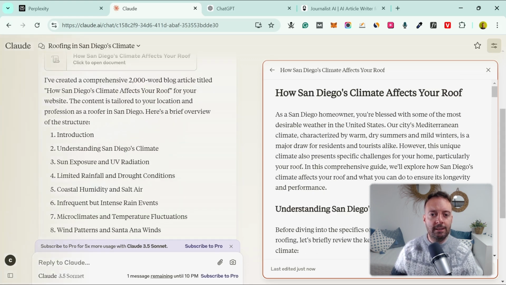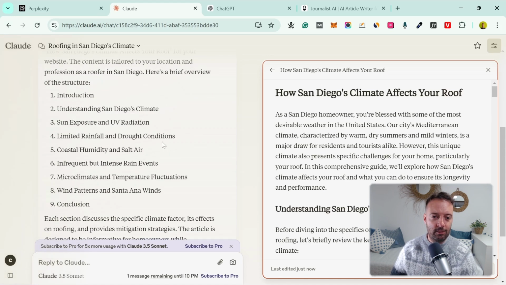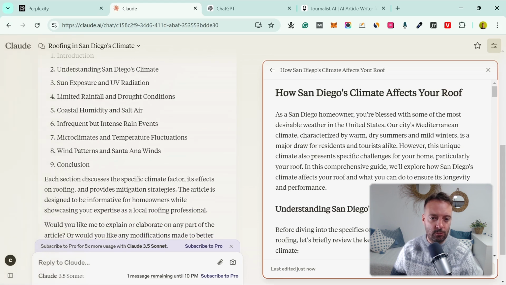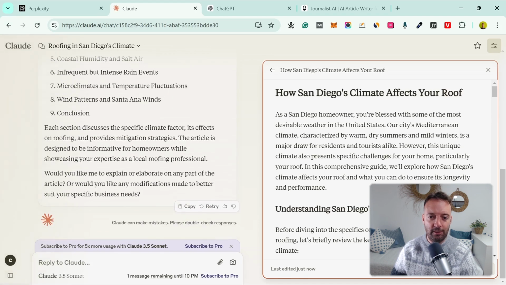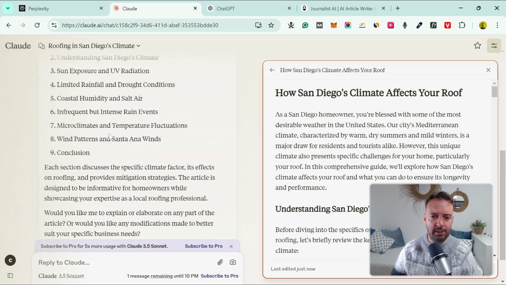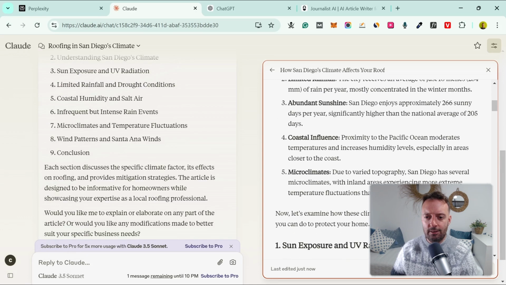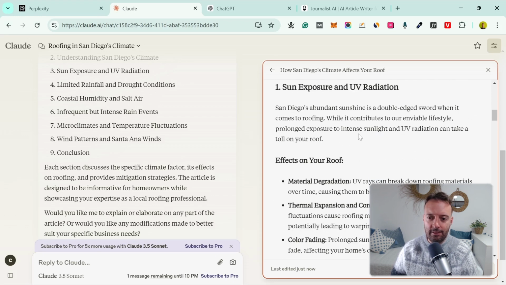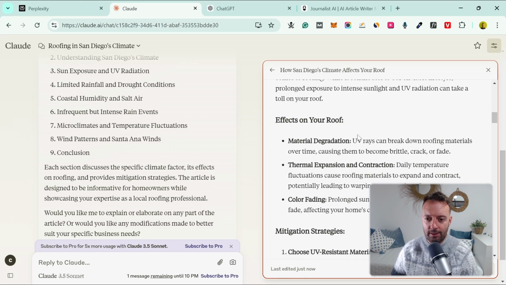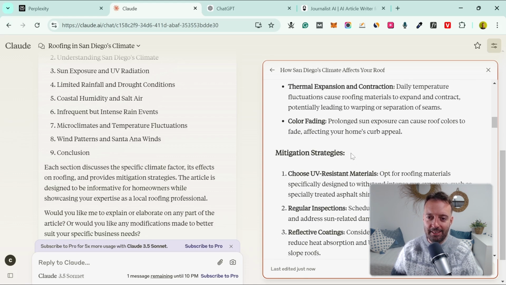Another thing I like about Claude is that it usually tells you a little bit why it's done things. In this case, it's told us all the different sections, so that's why it's done that. And it asks, would you like me to explain or elaborate on any part of the article? I really like that. That's probably one of my favorite things, because then I can just say, well, why did you pick number 7, or something like that, if I'm going through it. You can see here it's just really good quality. You can see the different factors that come into the climate, and then it's breaking it down into different sections. And funny, it's also said mitigation strategies.